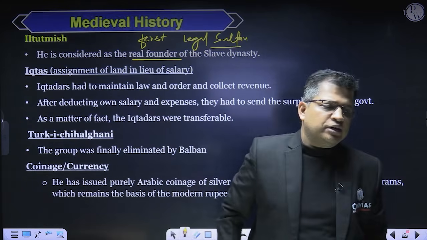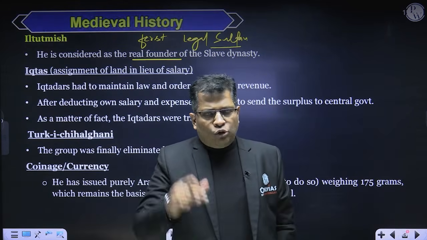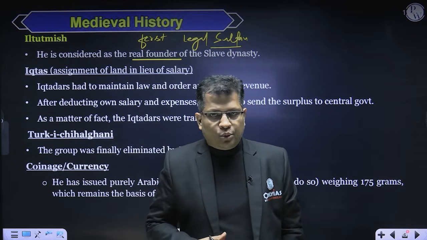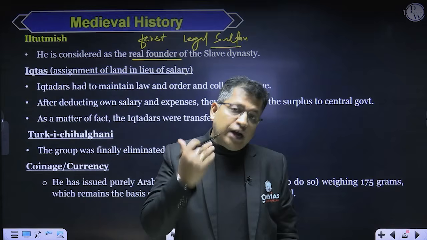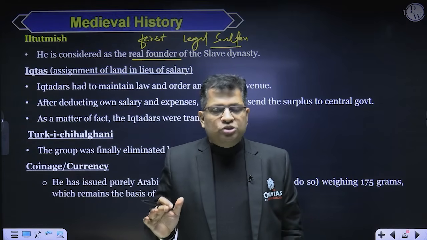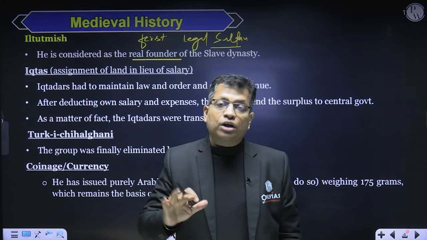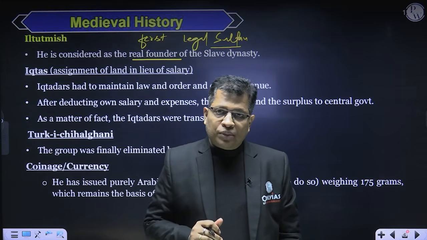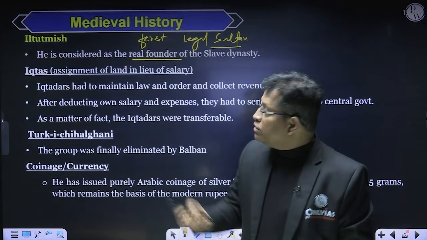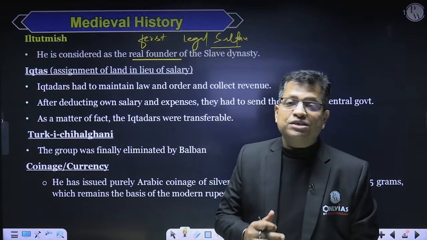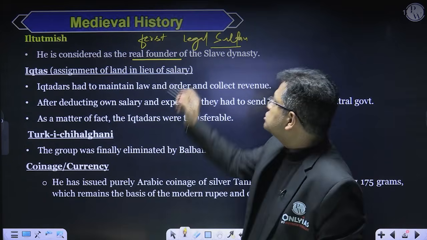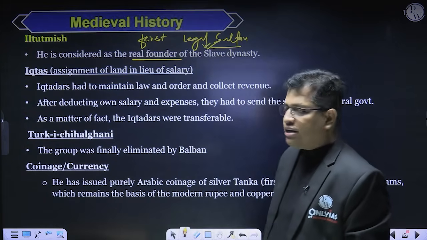During the medieval times, there was a tradition to take the manumission or the khillat from the caliph. The caliph, being the religious head and the political head of the Islamic world, used to recognize the sultanship of any sultan or ruler in any Islamic state. He was the first sultan who had taken the recognition from the caliph, and that's why he is known as the first legal sultan of the Delhi Sultanate.